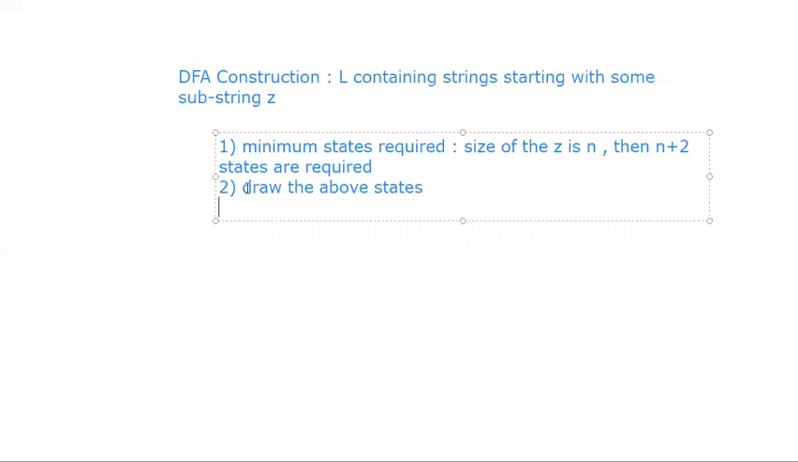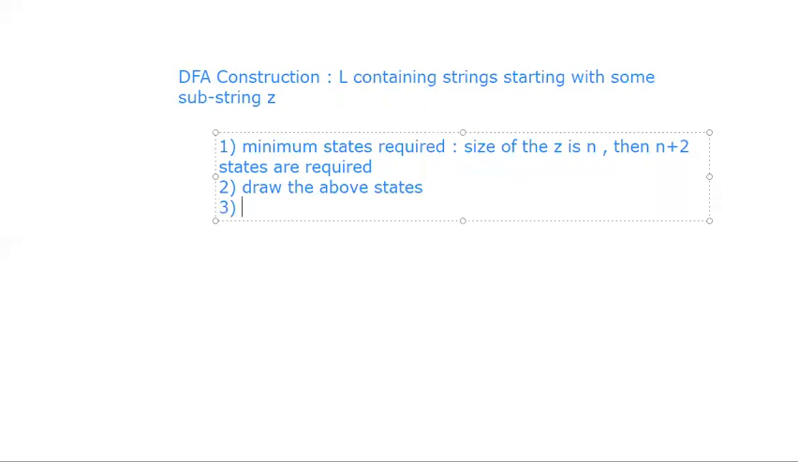So the first step is to find the minimum number of states required to construct the DFA. That minimum number is decided based on substring Z. If the size of Z is n, suppose Z is ABB, 3 characters, then 5 states are required to construct a DFA for that particular problem. Now draw the above states without any connections.